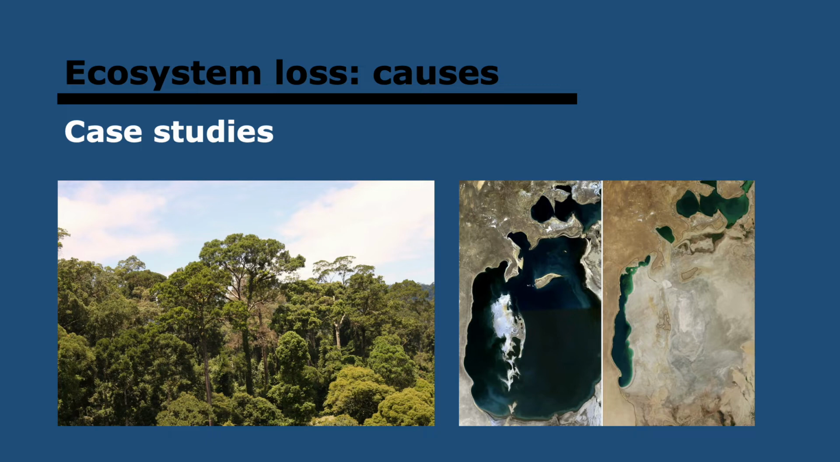And then to the right, we have the Aral Sea. So this is between Kazakhstan and Uzbekistan, and it was the 4th largest lake in the world.